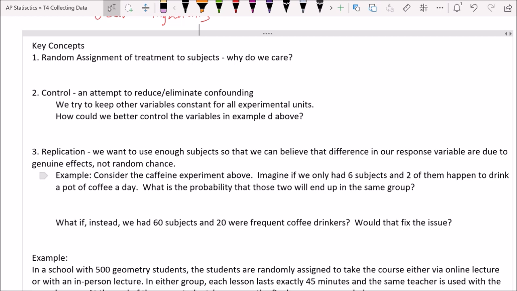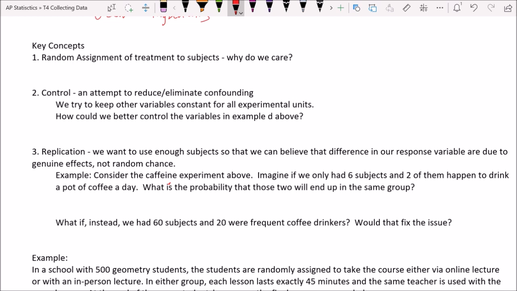Second thing we need is control. We need a control group, okay? What we're trying to do here is set a baseline to which we will compare our data, okay? So we need a baseline measurement. Sometimes this is a placebo. Sometimes it's a conventional treatment. There's lots of different things it could be, but we always need a control group in a really good study. Okay, and what that means is we're going to keep all the other variables constant. So remember that example with Diet Coke. The sugar content was not constant between the two treatments, and so that was not a well-controlled study.